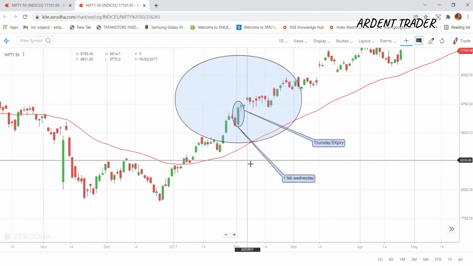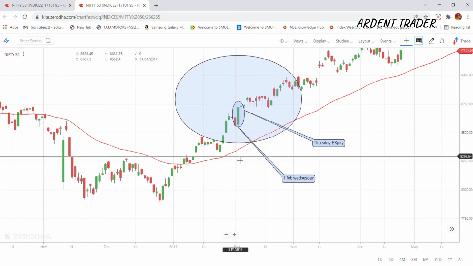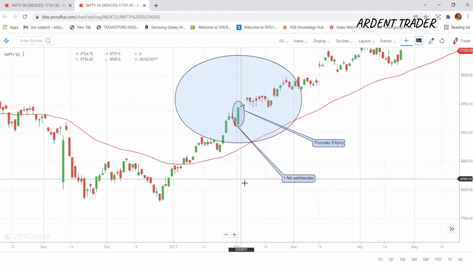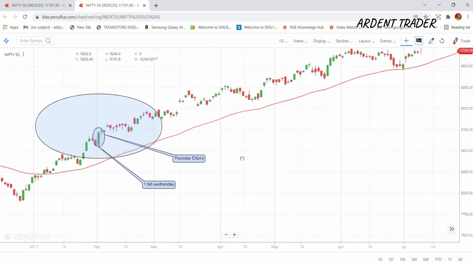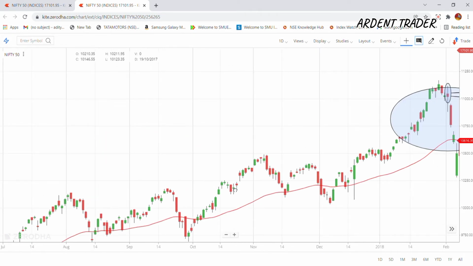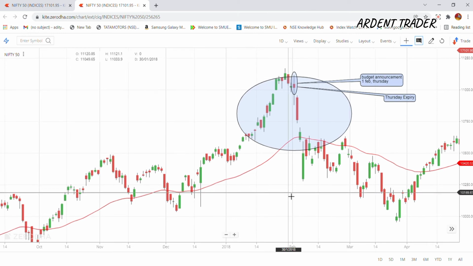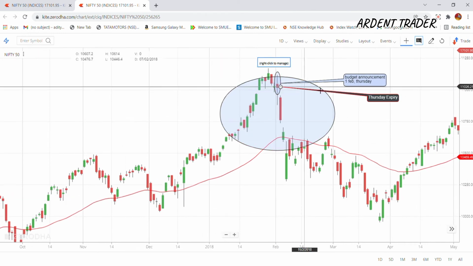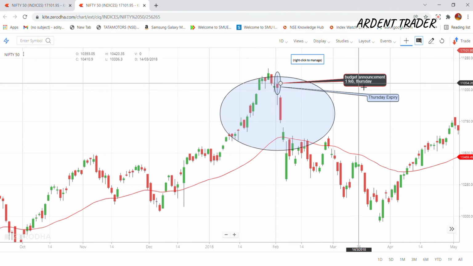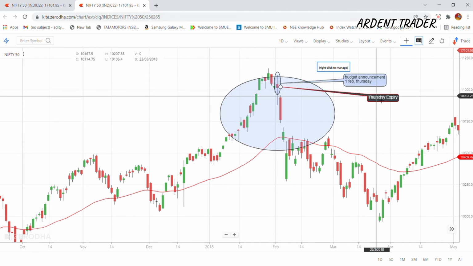And one more important point, from 2017, budget is always announced on 1st February. But before 2017, budget used to be announced on any date in February. So let us check another year, that is 2018. In 2018, budget was announced on 1st February, which was the Thursday, which was the expiry day only.